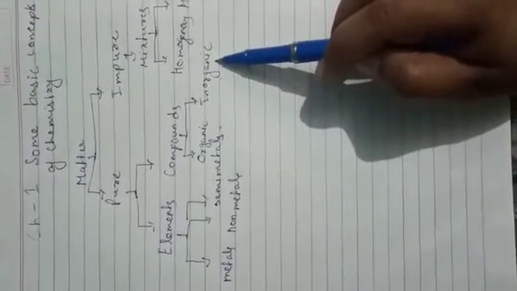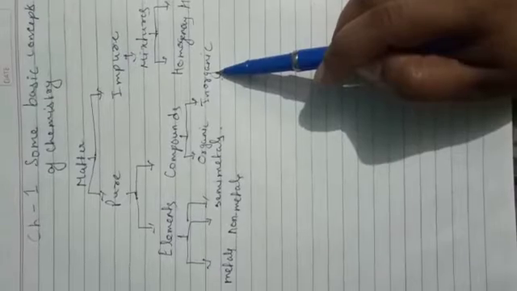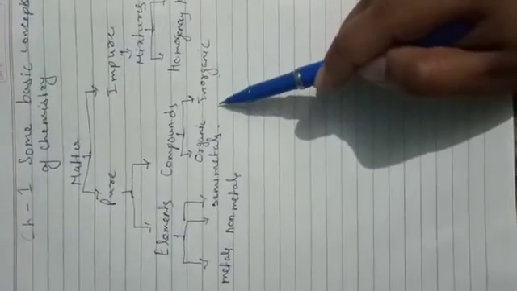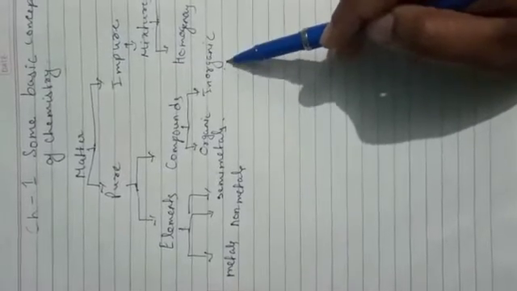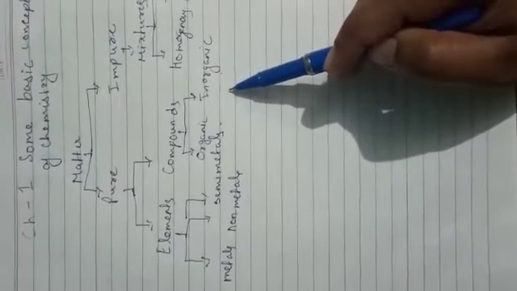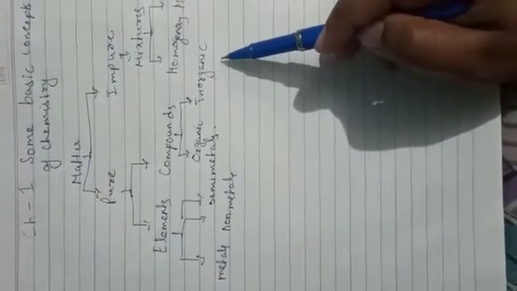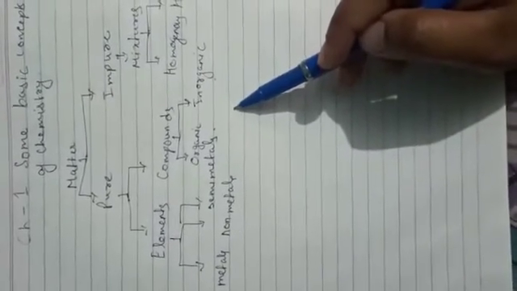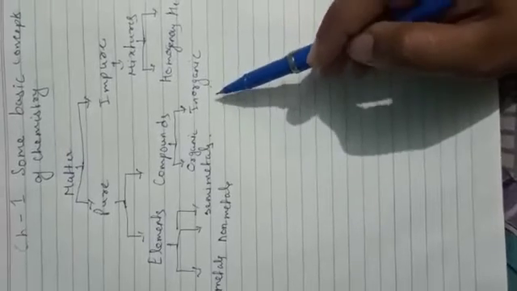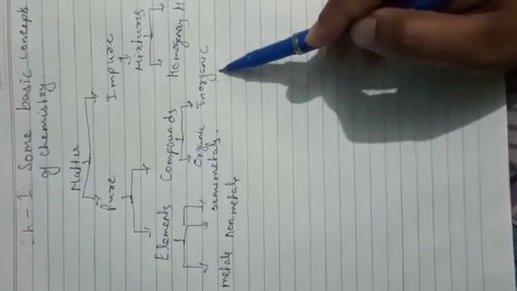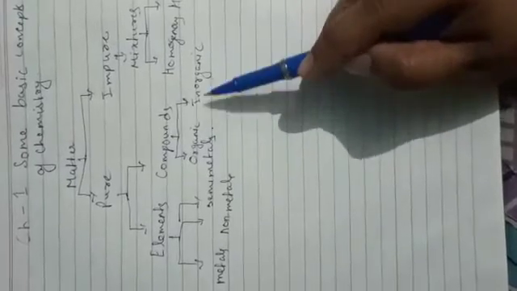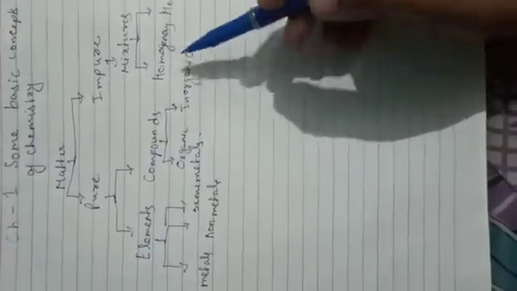For an inorganic compound, take for example water, the simplest example. Water is obtained from the combination of hydrogen and oxygen. Both of them are non-living things. Hydrogen is a simple gas and oxygen is also a gas. Both of them combine to form water, so this is known as an inorganic compound. This is the basic difference between organic and inorganic compounds.